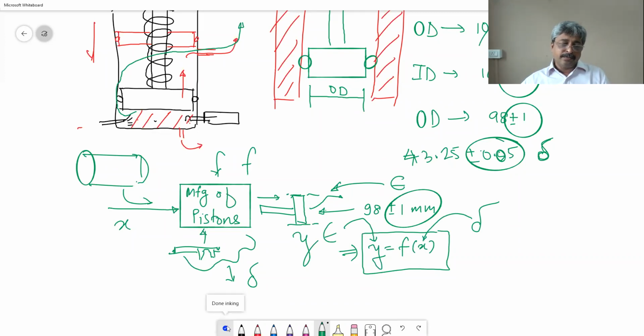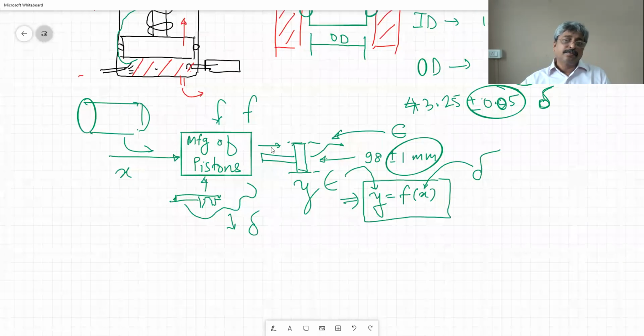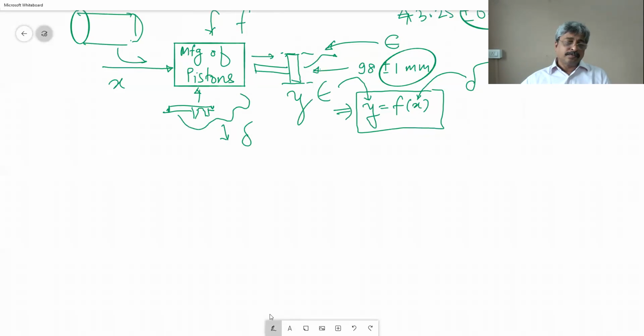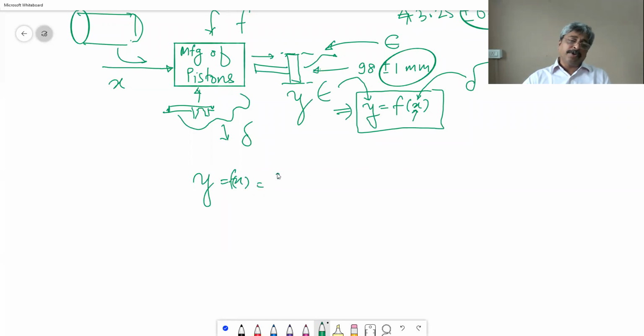Example. Sir, is delta of x or of f? Of x. f is a process. Say for example, the one I took just now: y is equal to x is a function. y is equal to f of x is equal to x. Geometrically, that function is this.